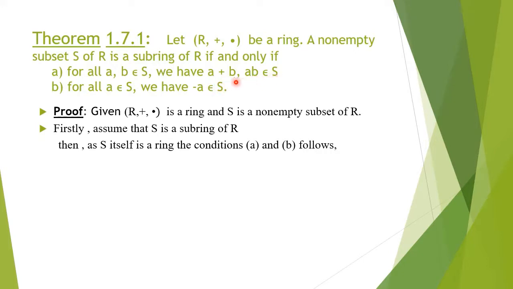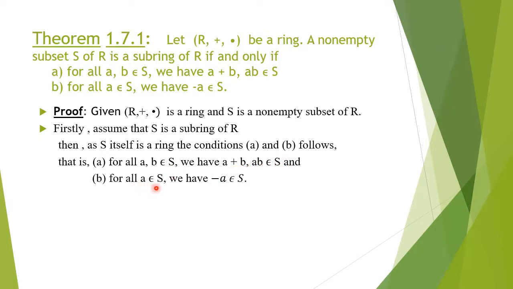As S is an abelian group under addition and a semigroup under multiplication, these conditions follow automatically. Thus for all a, b belonging to S, we have a plus b, ab belong to S, and for all a belonging to S, we have minus a belongs to S.